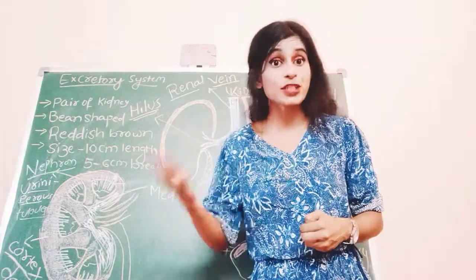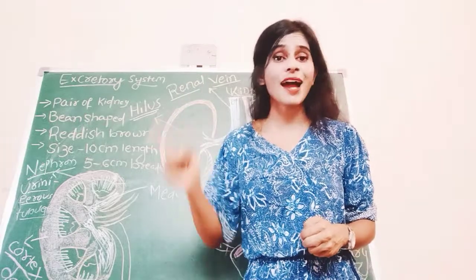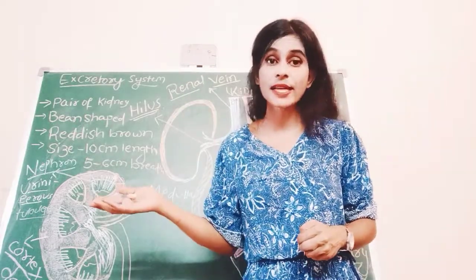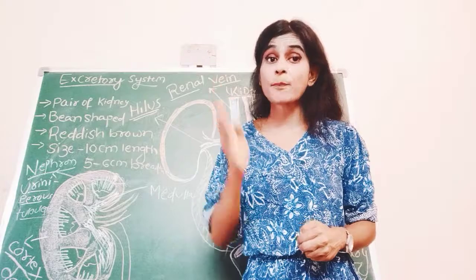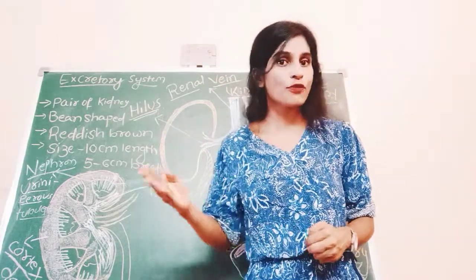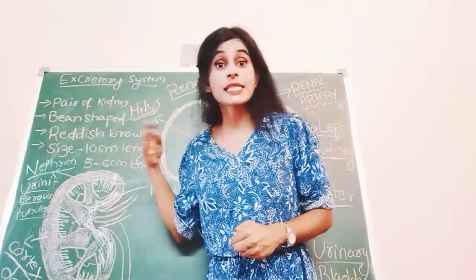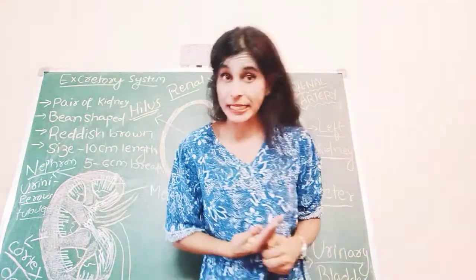It's yellowish form. Understood? So what is excretion? Removal of the unwanted waste from our body is called excretion. And what is the important organ which plays the vital role in excretion? Of course, kidney. Okay, let's move on to kidney. How does it appear? What is the structure of kidney?